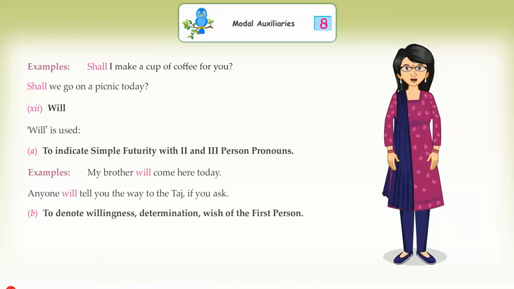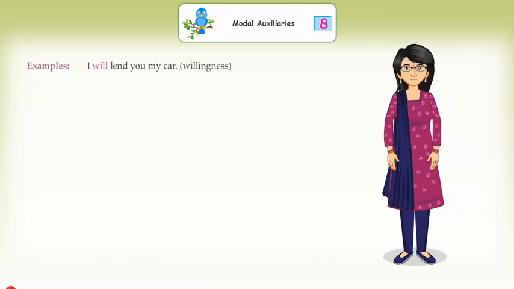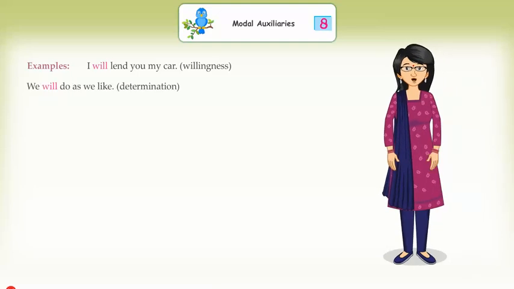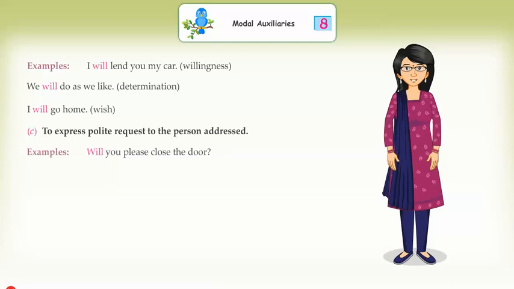B. To denote willingness, determination, wish of the first person. Examples: I will lend you my car. Willingness. We will do as we like. Determination. I will go home. Wish. C. To express polite request to the person addressed. Examples: Will you please close the door? Will you please do this job for me?